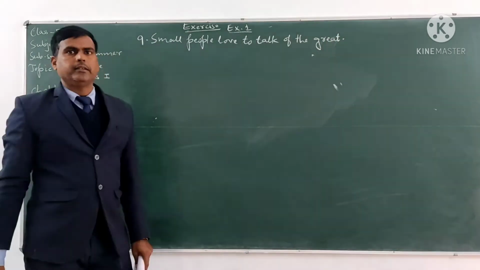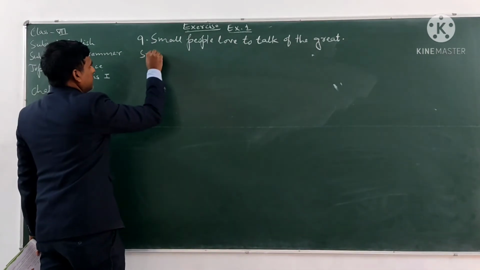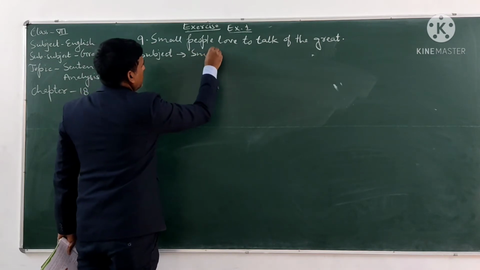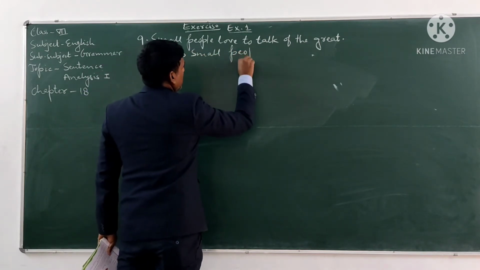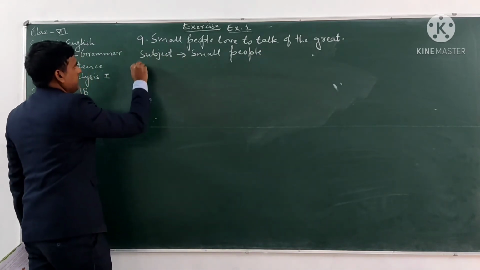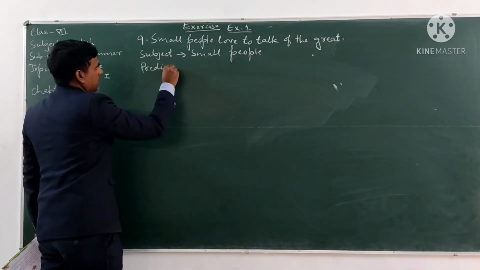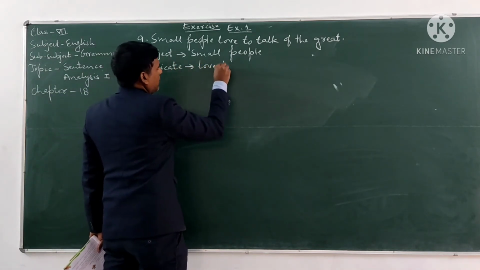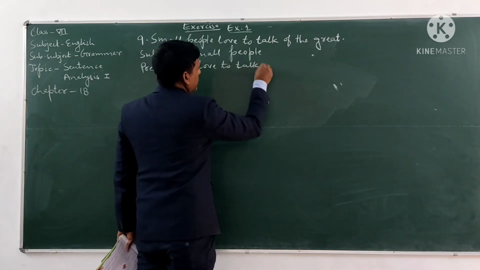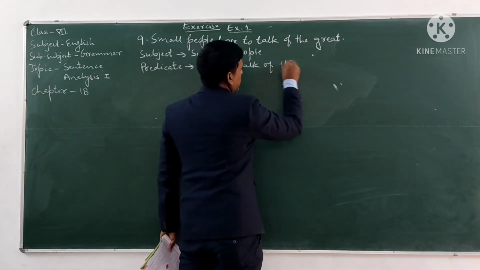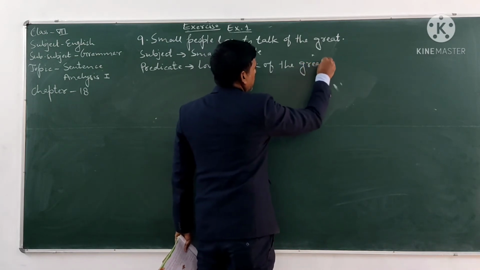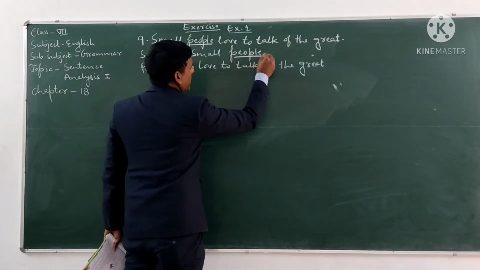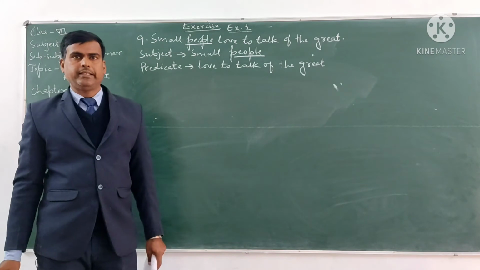In this sentence, the subject is small people, and the predicate is love to talk of the great. And in this sentence, the subject word is people. People is the subject word in this sentence.